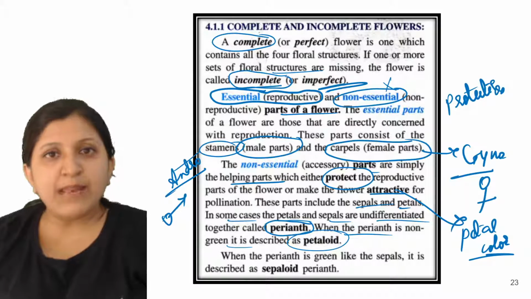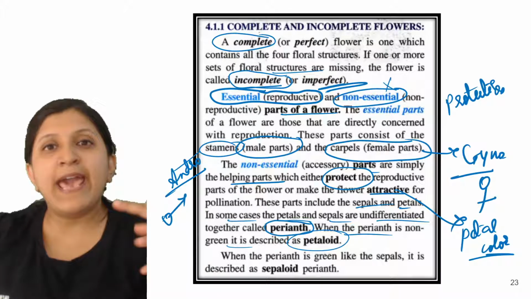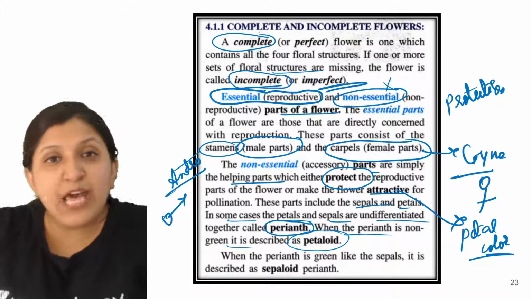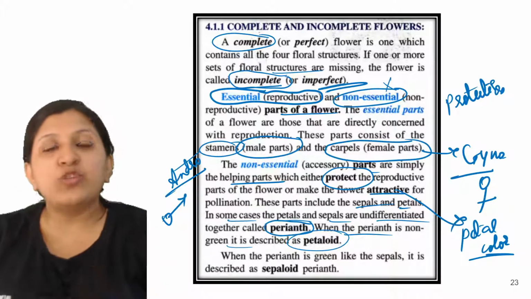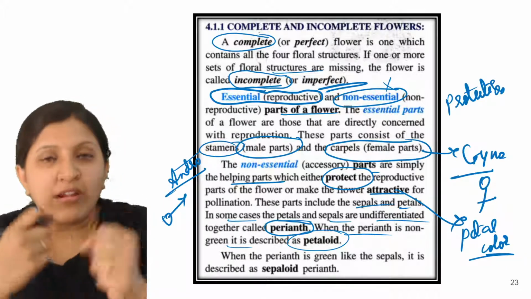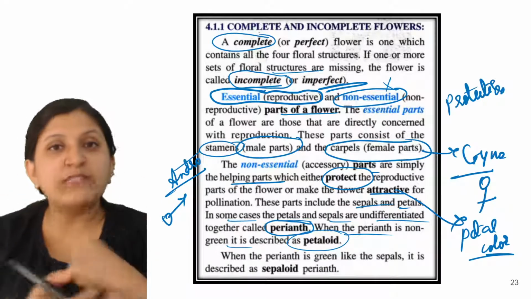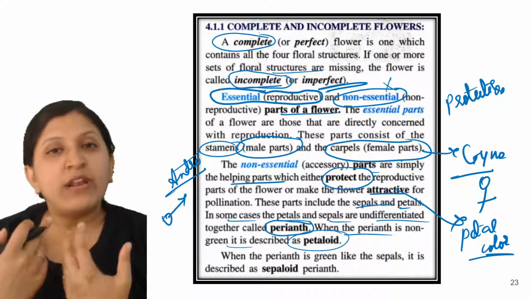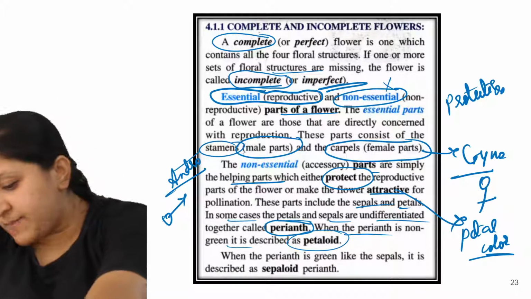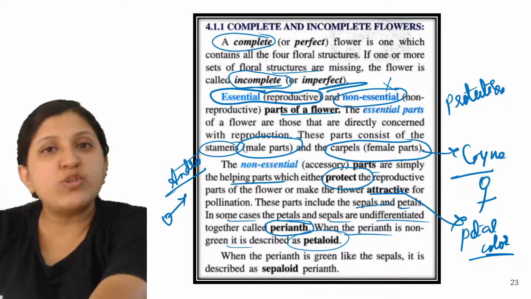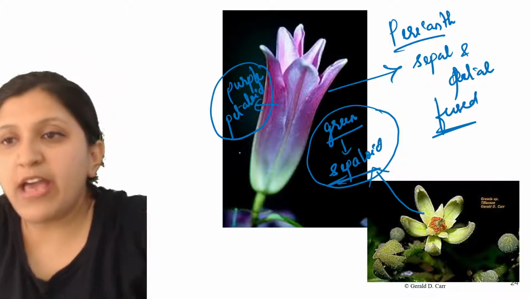In animals also, if we are saying non-essential for reproduction, what would that be? The legs or a hand. These are not essential for reproduction to occur. So we cannot say that through cross-pollination or an artificial method we can reproduce through these parts. That is not possible because they are not at all required. The main essential parts are the male and female reproductive parts, that is androecium and gynoecium. Is this clear?